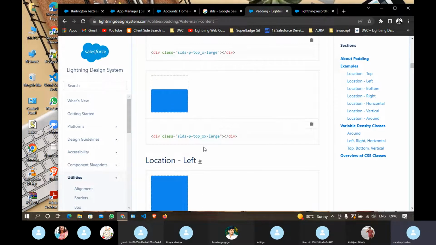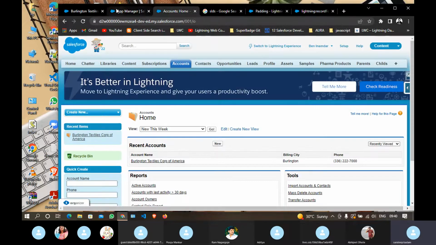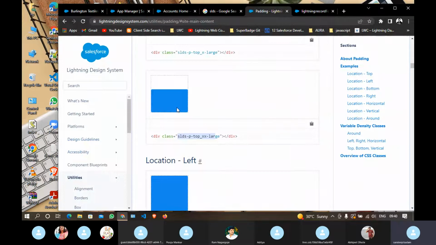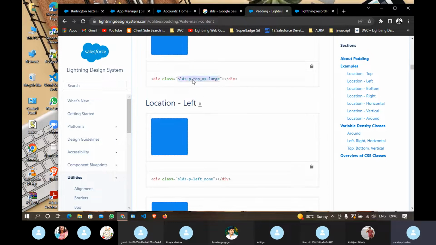So this way, whenever you develop your component in Aura, instead of custom CSS, always go for the SLDS classes. Okay, because through this your application looks a bit like the standard components. If you apply some custom CSS like 10px 20px, it is not going to be symmetric. So always prefer standard SLDS classes while using this. Okay, so this is about top.